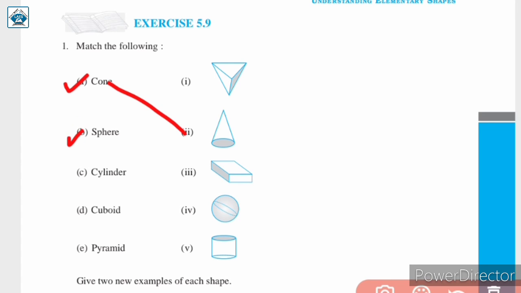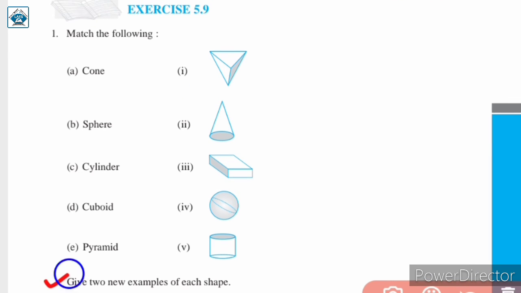Next we have a sphere और यहाँ पे जो fourth shape है that is the shape of a sphere. So B matches with 4. Next we have cylinder and here we can observe that like so this is a cylinder. So C matches with 5. नेक्स्ट हमारे पास है cuboid और यहाँ पे ये जो फिगर है 3 that is the cuboidal shape. So here D matches with 3, and lastly we have a pyramid, and over here we can observe that this is a pyramid. So E matches with 1.